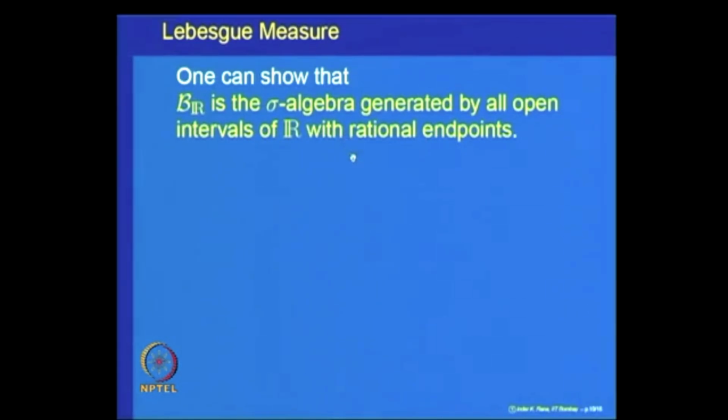That needs a proof, so we will not prove it, but just indicate what is involved here. This is a countable family, open intervals with rational endpoints.